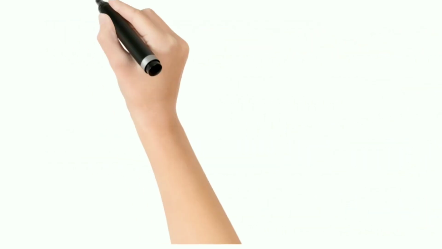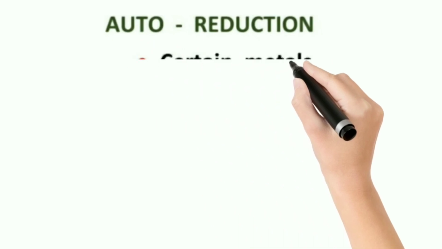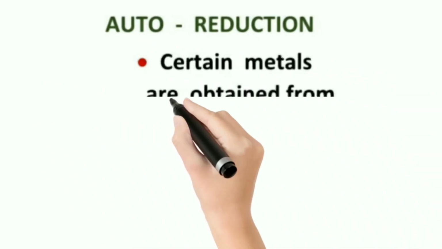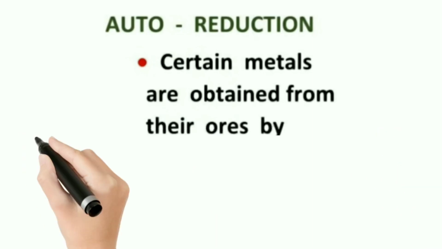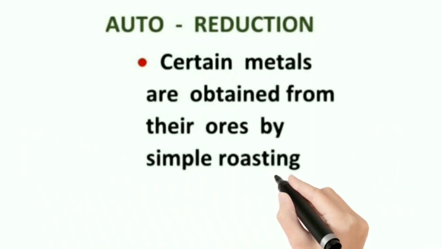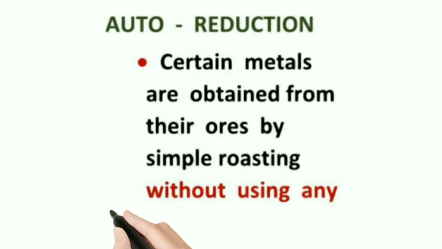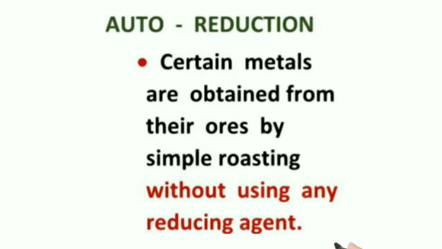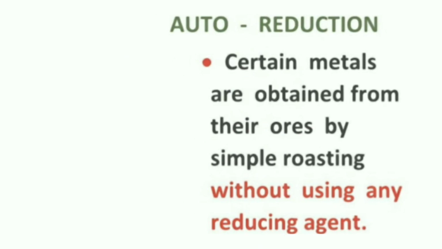The last part of the reduction is named auto reduction. Simple roasting of some ores gives the crude metal. That is, certain metals are obtained from their ore by simple roasting without using any reducing agent. That is called auto reduction. So here, for the conversion of a metal oxide to metal, we never need any reducing agent. It itself undergoes reduction. Let's see some examples of auto reduction.